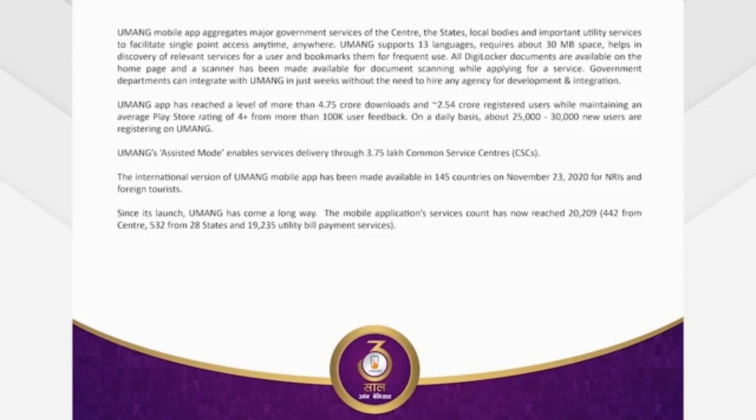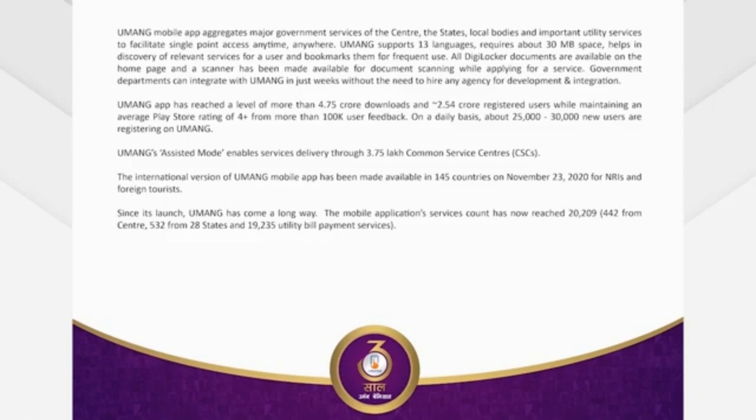Because we had seen that citizens get confused when they have to go through various websites and mobile applications. So the Umang mobile application enables a citizen to avail any service from the central government or state government, in 13 languages. It just requires 30 MB space, and citizens can discover relevant services because we have given a search bar there, and if they want to bookmark for frequent use, they can do that.